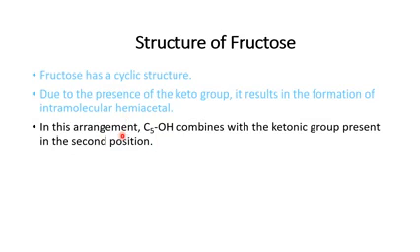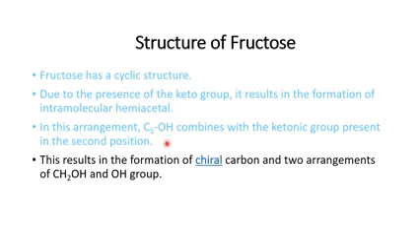In this arrangement, the 5th carbon OH combines with the ketonic group. We will show the structure of fructose and explain how the OH on the 5th carbon combines with the C=O group. So there will be a chiral carbon. Chiral means it can rotate plane polarized light. The two arrangements of CH2OH and OH form an alpha form and a beta form, like in glucose.